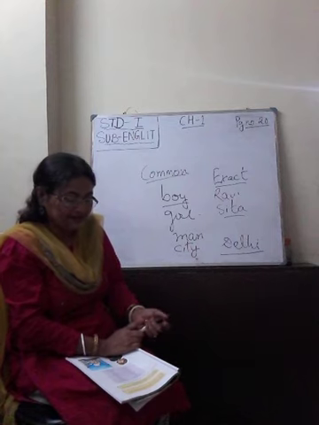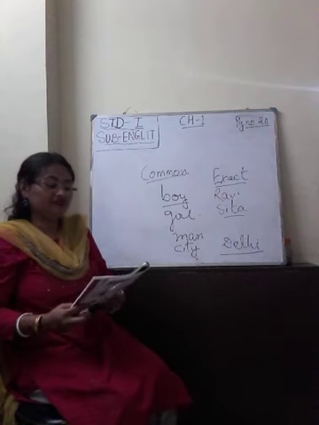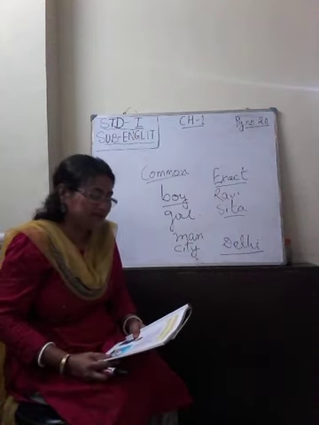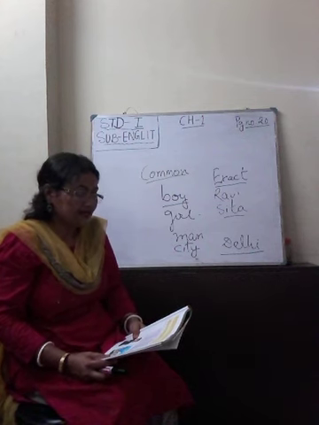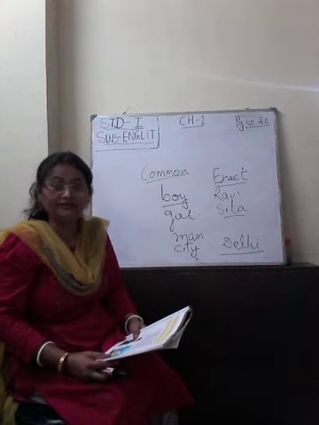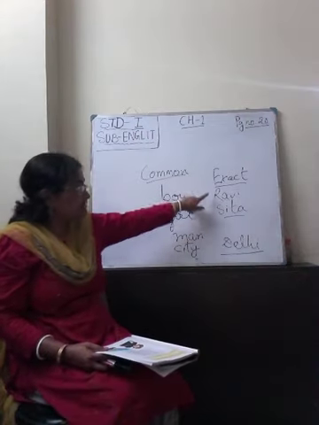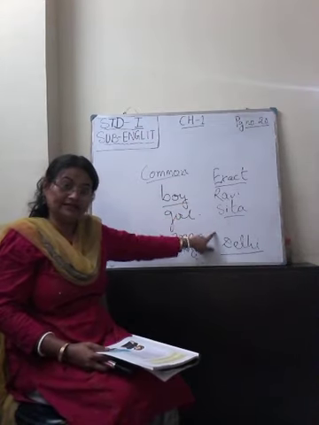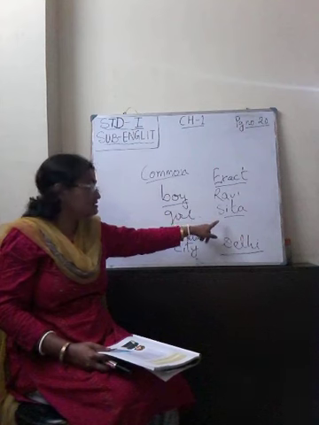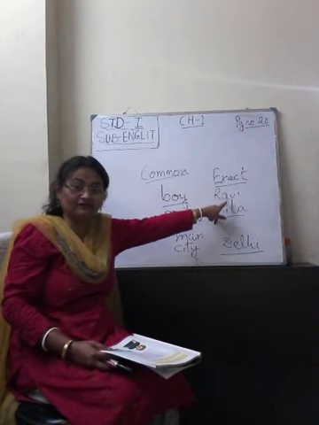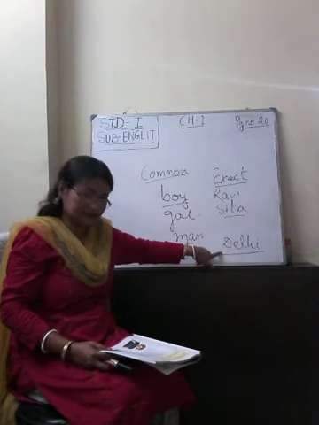Okay. So exact names are the special names given to people, places, animals and things. And an exact name begins with a capital letter. Always remember, I have written, see, these names all with a capital letter. Exact names always start, the first letter of the word will always start with a capital letter.